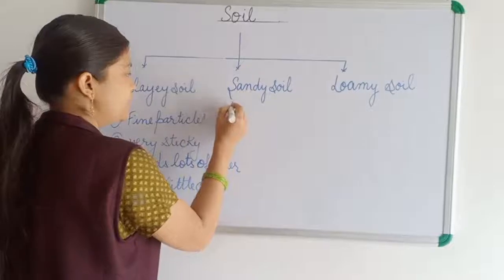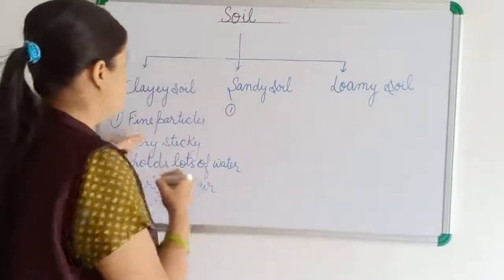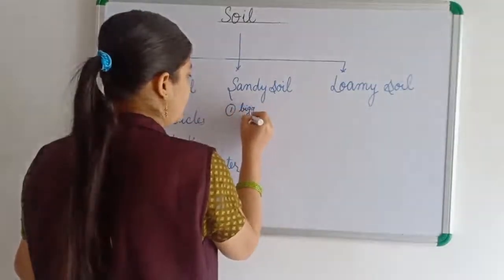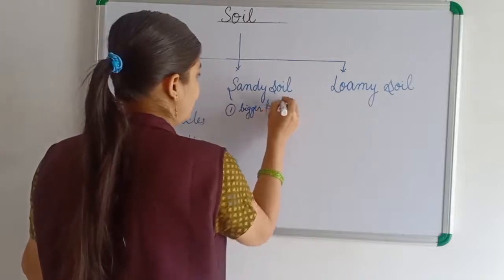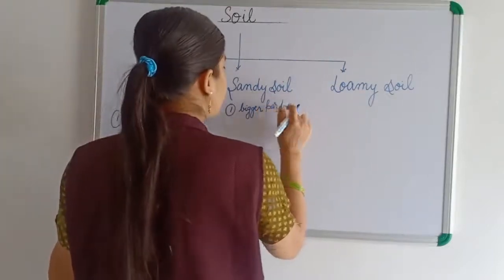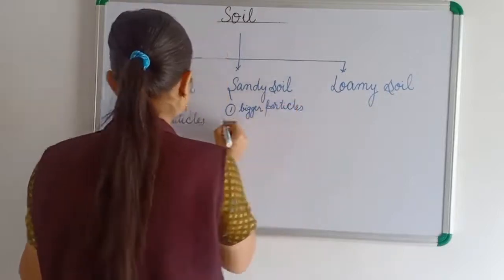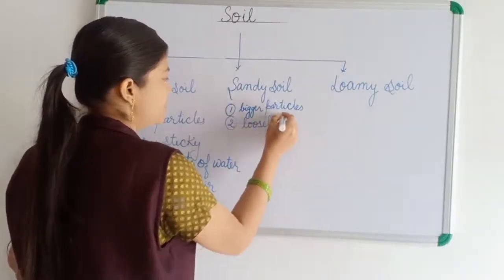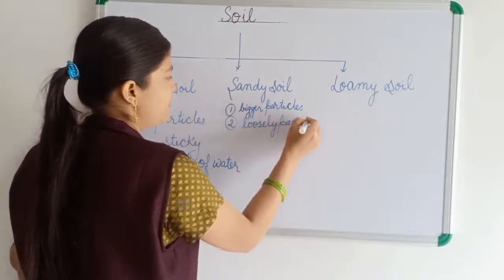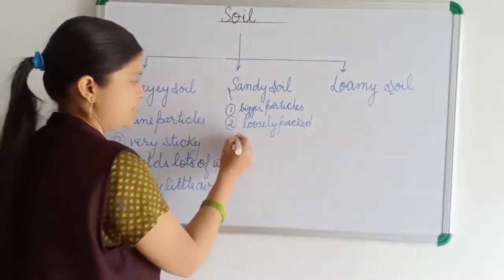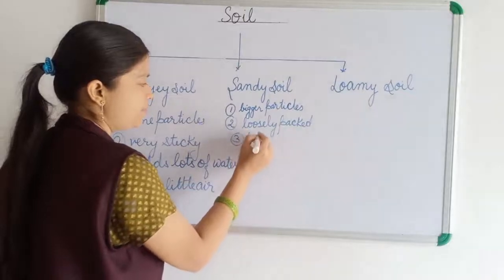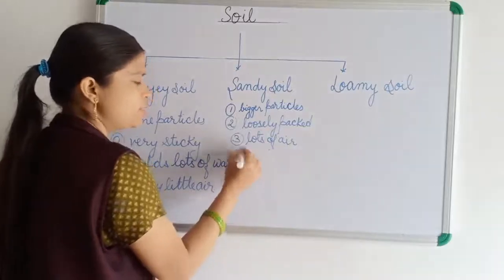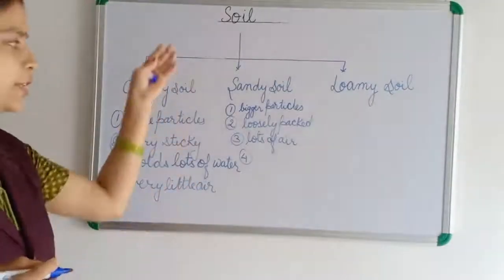Second is, what is sandy soil? It has bigger particles than clay soil. Bigger particles, not very big particles, only bigger than the clay soil. It is loosely packed. Because it is loosely packed, there is a lot of air in between the particles. So lots of air, but very less water because the water will drain out.